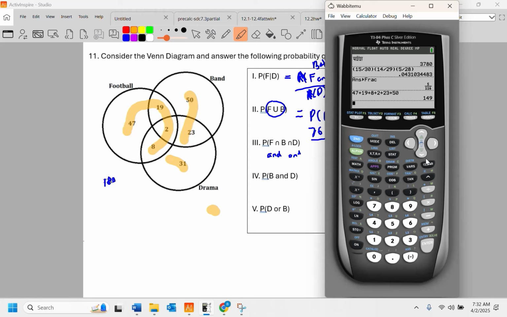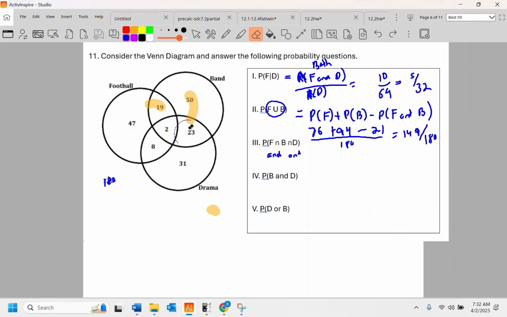Oh, not to mess that one up. That's the overlap between all three of them. That means that we are in all three. In all three of them. And there's only 2 kids, so it's 2 in 180, which is 1 in 90.